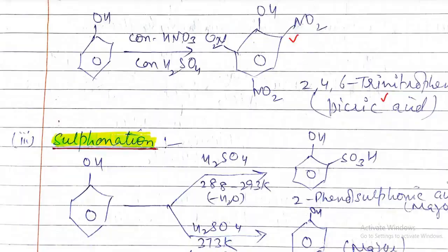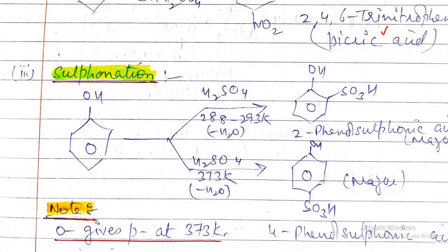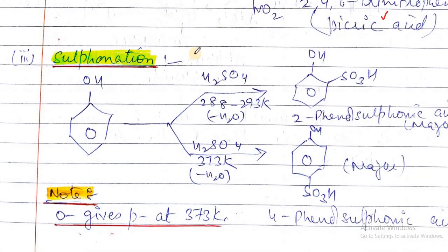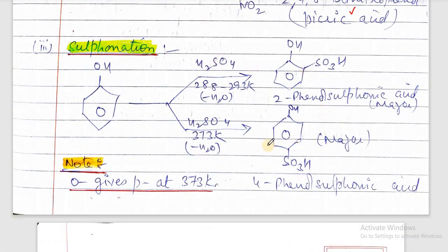Then sulfonation. Sulfonation is temperature dependent, that is, when it is treated with concentrated sulfuric acid at low temperature, about 288 to 293 Kelvin, then we get 2-phenol sulfonic acid, that is, the sulfonic group is introduced at the ortho position.